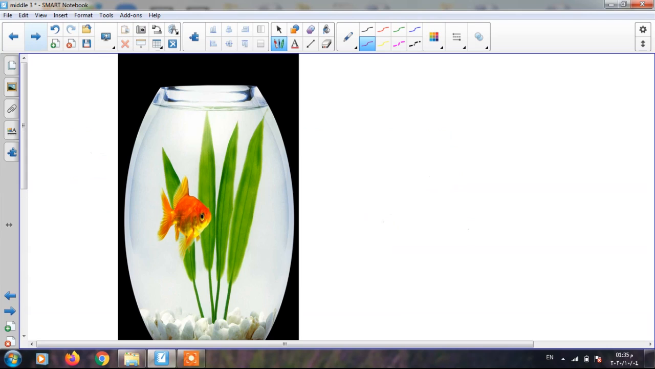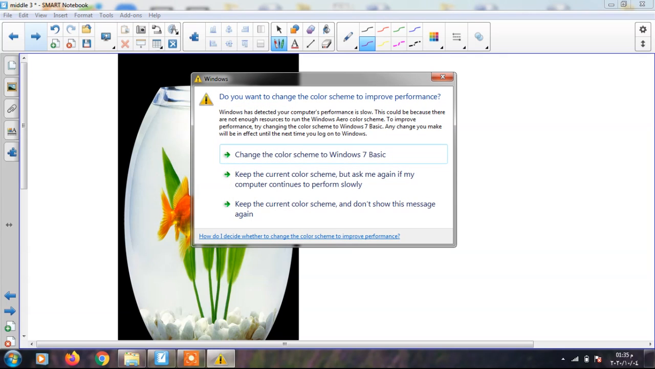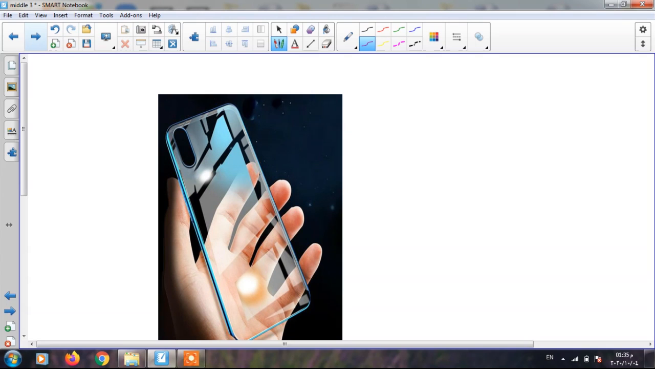Here we can see the fish clearly behind the glass container, because glass is a transparent medium which allows most light to pass through it, and an object like the fish can be seen clearly behind it. Another example, this cover, we can see the finger clearly behind this cover because this cover is transparent. I mean this medium can allow most light to pass through it and objects can be seen clearly behind it.